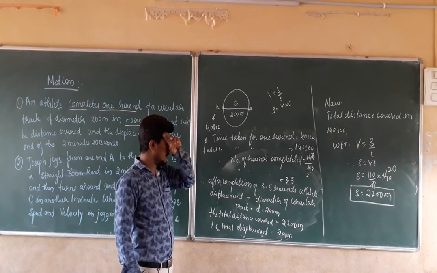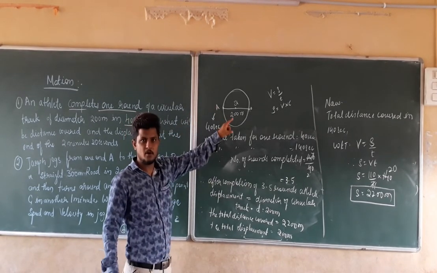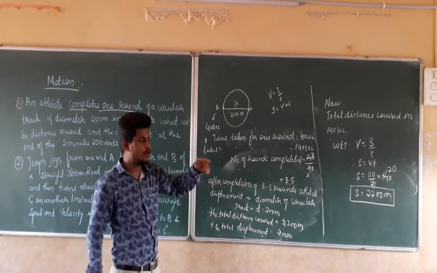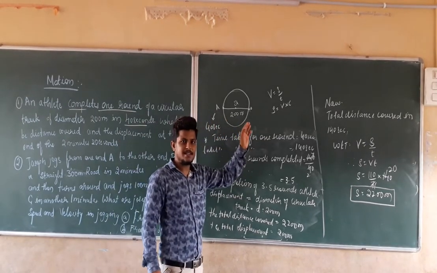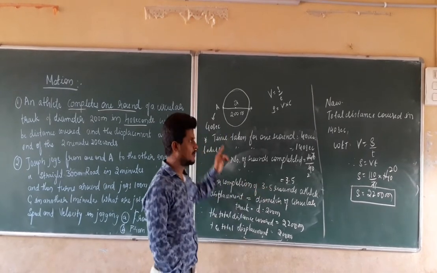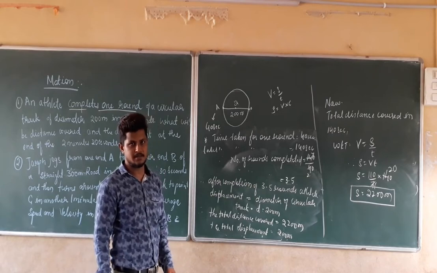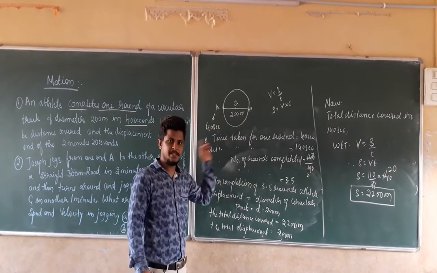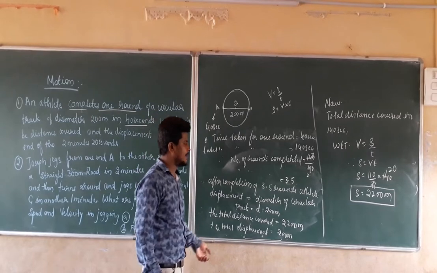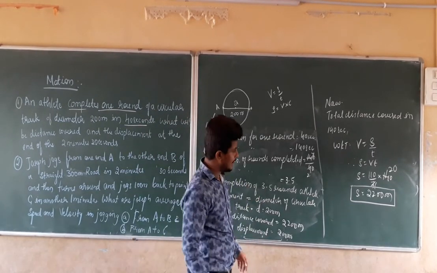First we have to find the number of rounds completed, and then we have to find the distance covered for one round. If you remember, the distance covered for one round is equal to 4,400 divided by 7 meters. When you take that, the number of rounds completed is equal to 3.5.